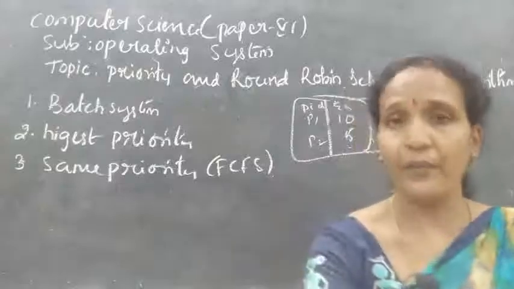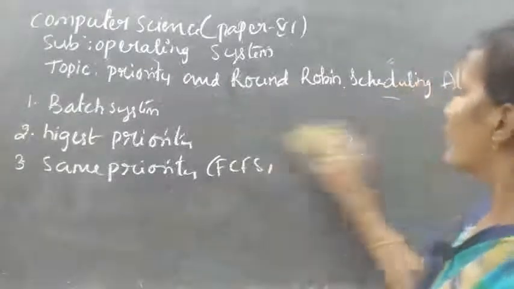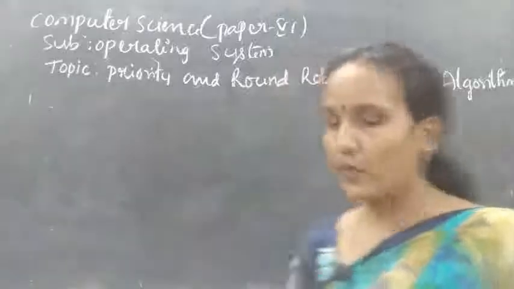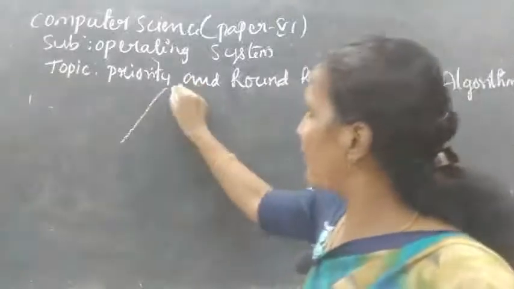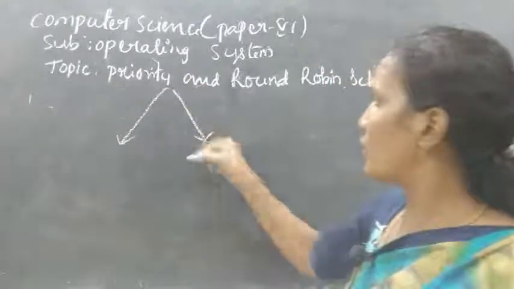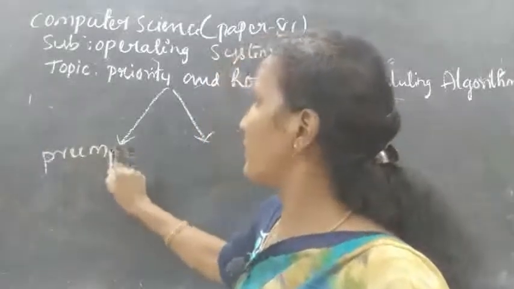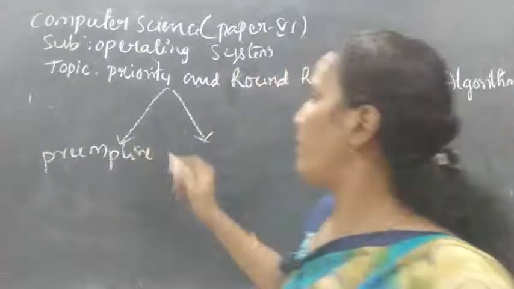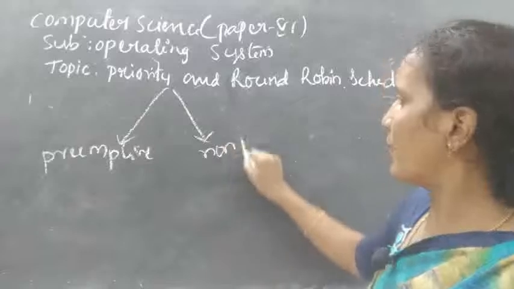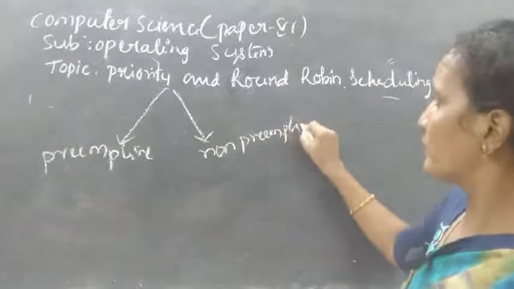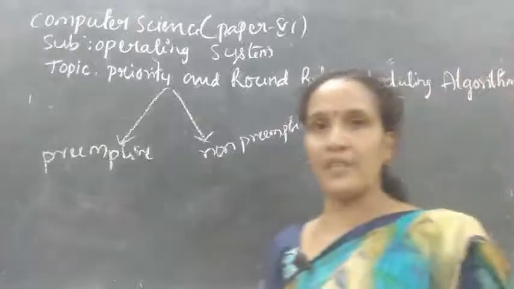Again, priority scheduling is divided into two types. One is preemptive, which I have already explained, and the other is non-preemptive. What is preemptive?